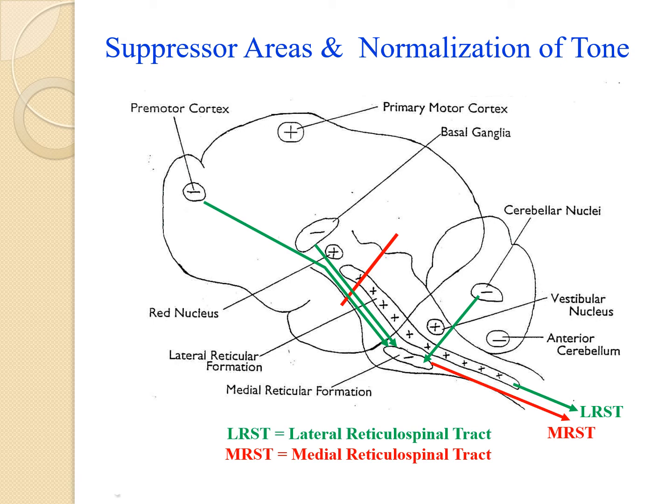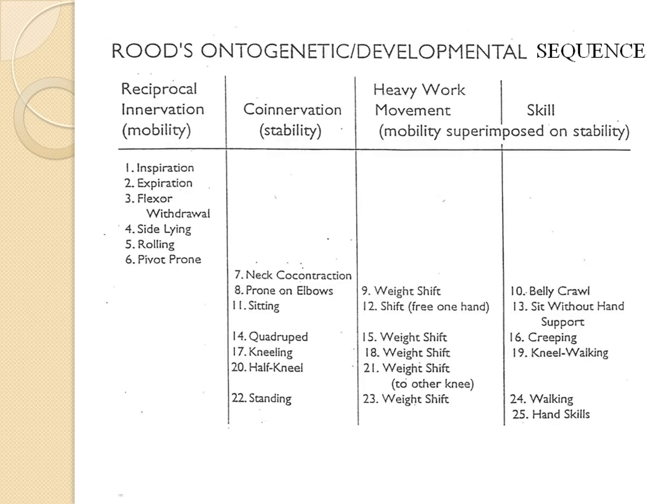However, if just the premotor area is involved, the increased tone will probably not be permanent, but will certainly require attention during the initial stages of treatment. In treating stroke patients, it is important to remember the basics of Rude's developmental sequence. For example, it is obviously not appropriate to begin ambulation training with a stroke patient who does not have sitting balance.